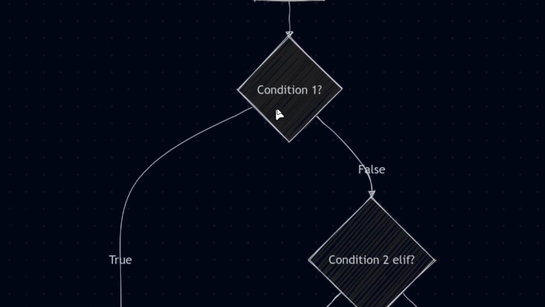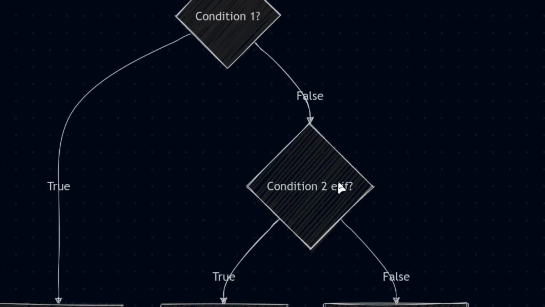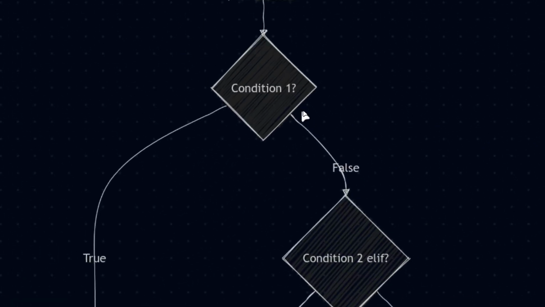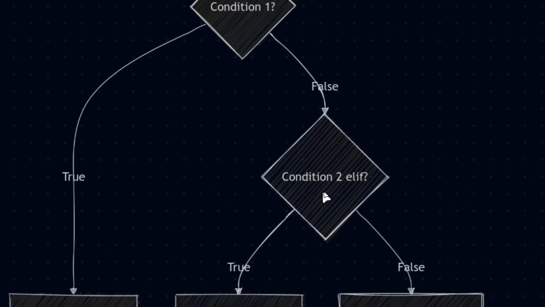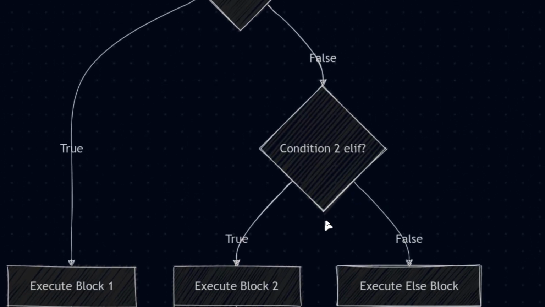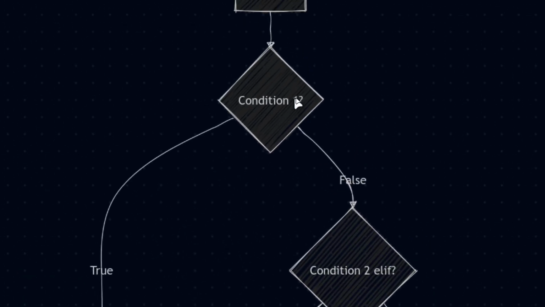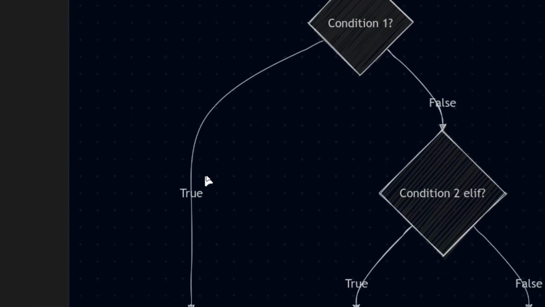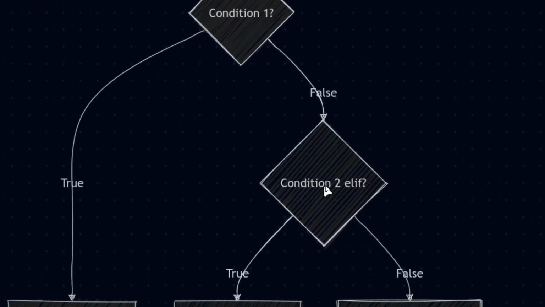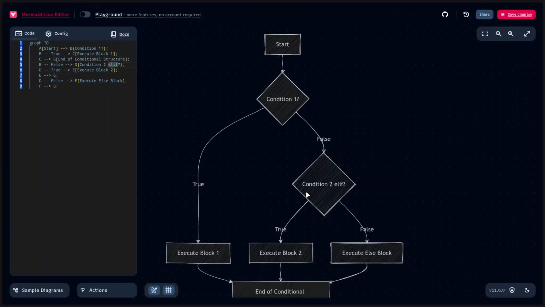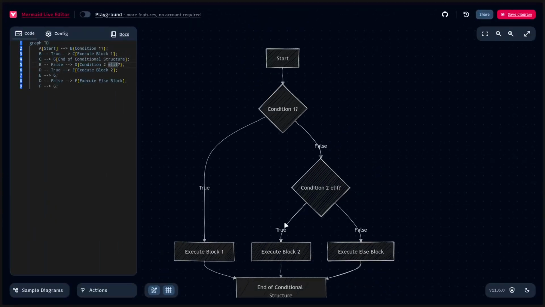So you first check condition one. If it is true, you execute it, and if it is false, it goes to the next one, and then it basically goes on to check the next condition and executes the block. But can you see that if it were true, then it does not need to go through the other blocks again? So it can skip out a lot of the computation or a lot of comparisons if we use the if-else structure.